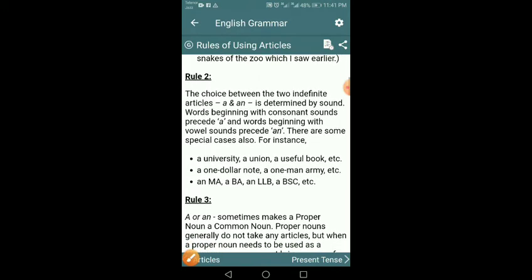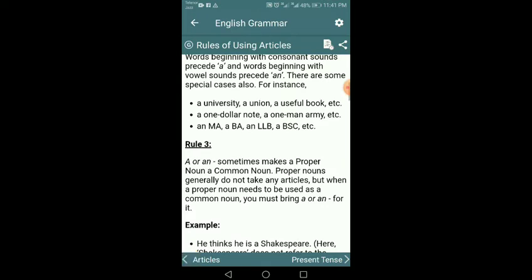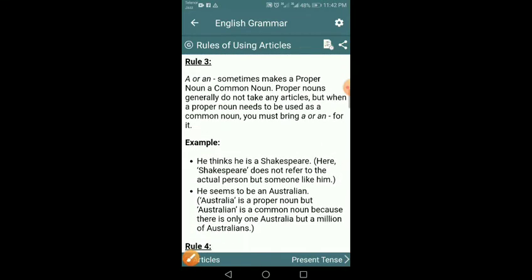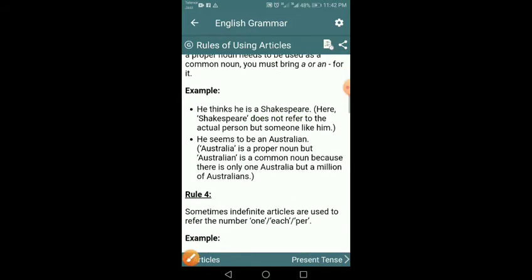Rule number 3: sometimes "a" makes a proper noun a common noun, when I say that he is a Shakespeare of the Urdu language, or he is a Shakespeare of the Hindi language. So what's the matter? When we say that, we are comparing someone with someone else, as we say that Agha Hashar Kashmiri is the Shakespeare of Urdu drama, a Shakespeare. Here we will use "a Shakespeare".